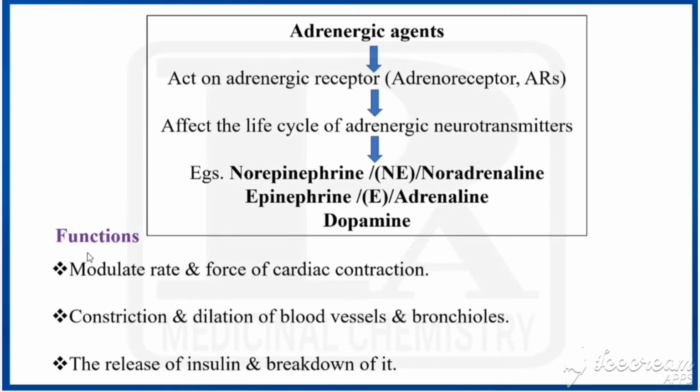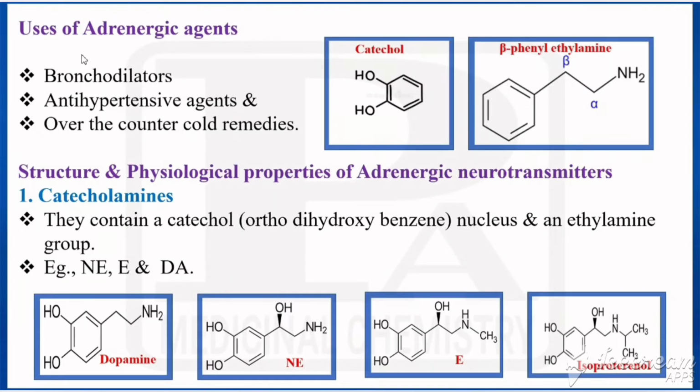What are the functions of these? They modulate the rate and force of cardiac contraction, the constriction and dilation of blood vessels and bronchioles, and they release insulin and break down insulin. So these are the functions of that. Now we'll see the uses of adrenergic agents. They are acting as bronchodilators, antihypertensive agents, or over-the-counter cold remedies.